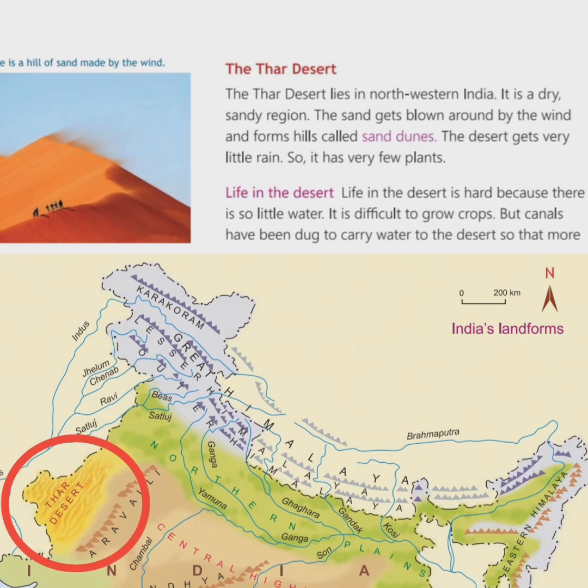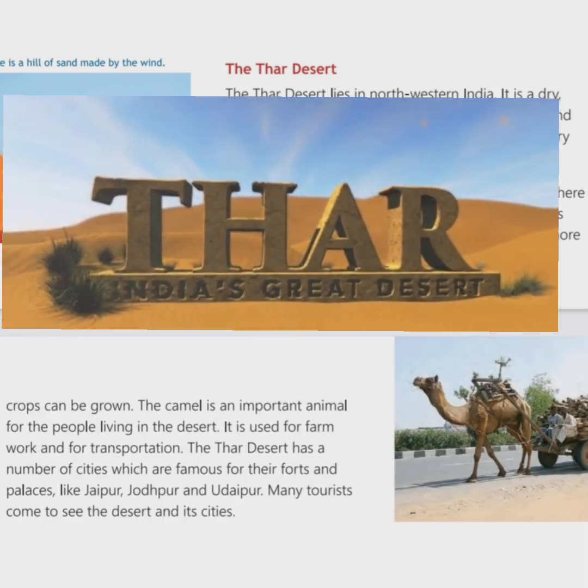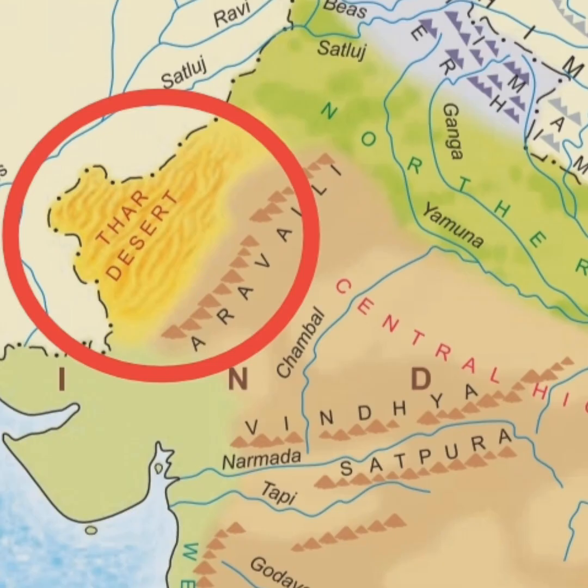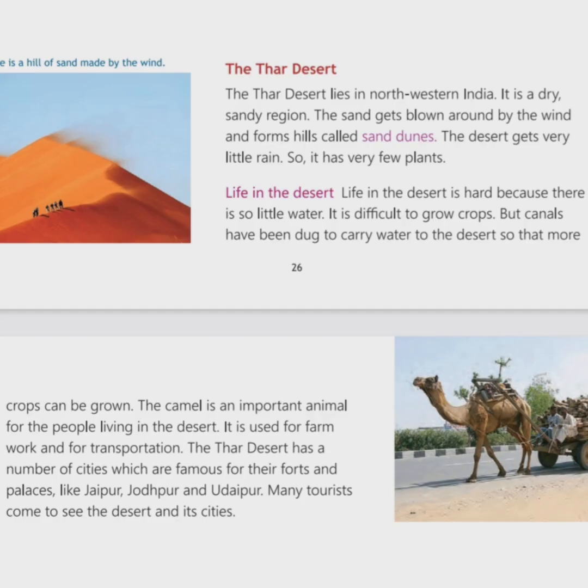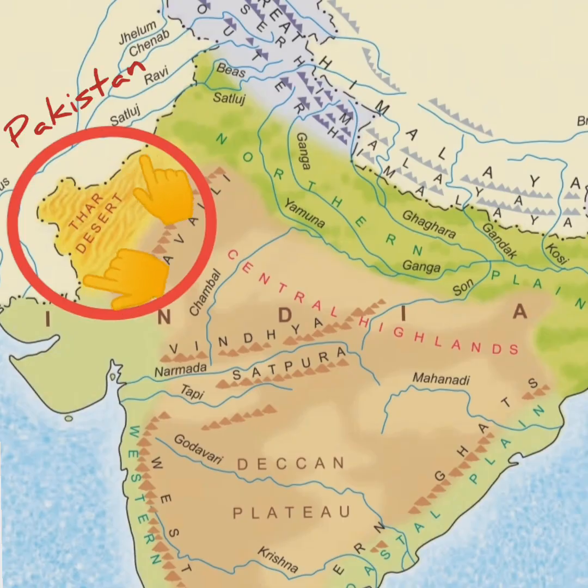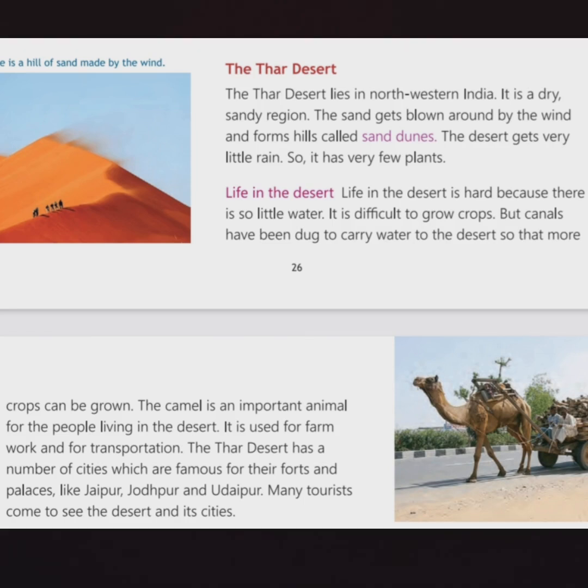Class, the Thar Desert, also known as the Great Indian Desert, is a large region in the northwestern part of India, and it forms a natural boundary between India and Pakistan. Okay. Now, life in the desert. Life in the desert is hard because there is so little water. It is difficult to grow crops, but canals have been dug to carry water to the desert so that more crops can be grown.